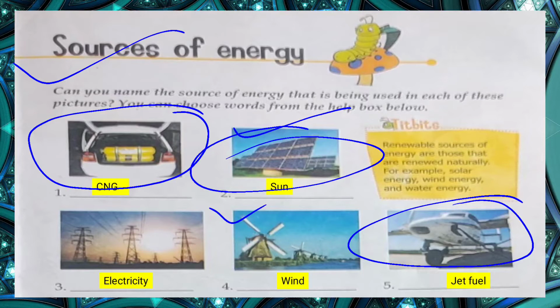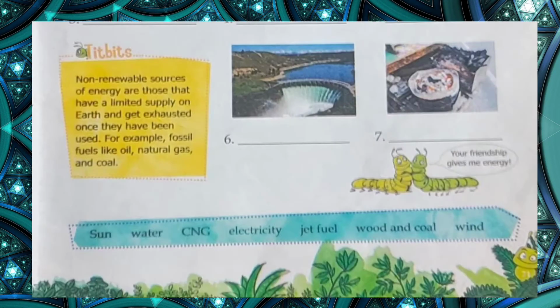Renewable sources of energy are those that are renewed naturally. Which energy do we call natural, which we can renew? The sources of energy which we can renew are known as natural renewable energy or renewable sources, for example solar energy, wind energy, and water energy.